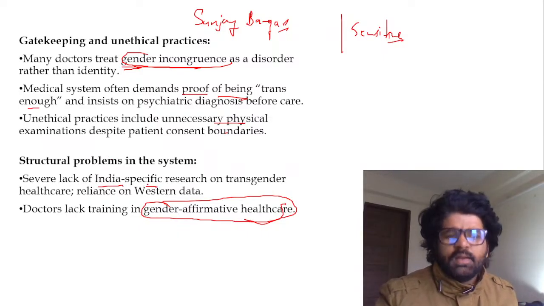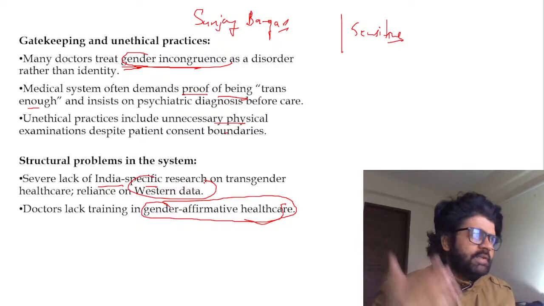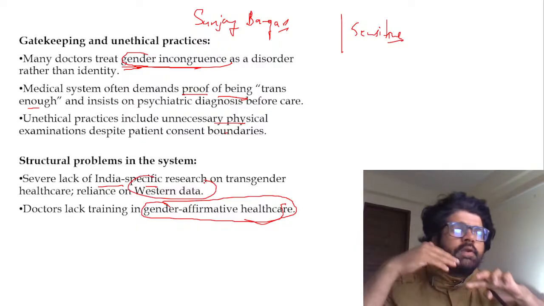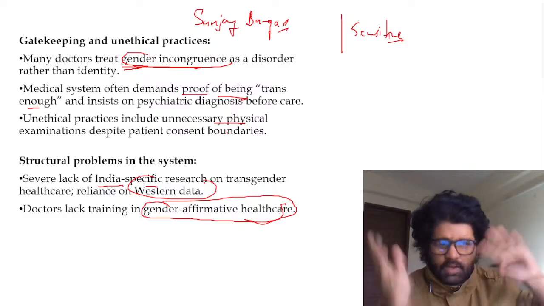There is a lack of Indian data; again, we are dependent on Western data. Who is a transgender, what is a transgender, how much testosterone they should have, and all those things.